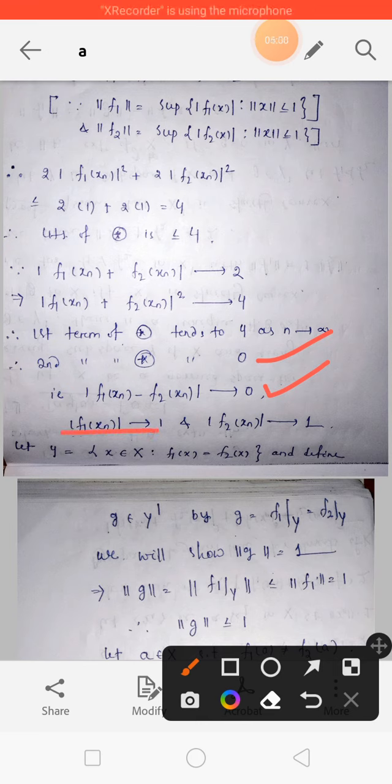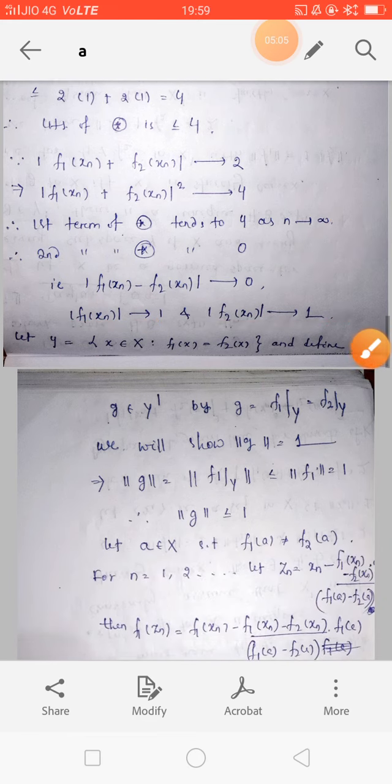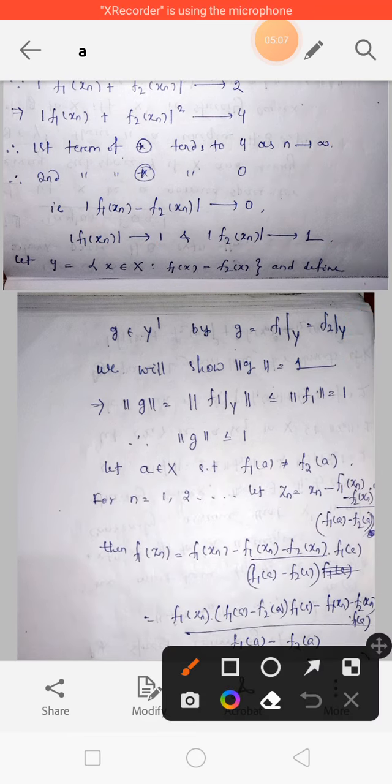f1(xn) converges to 1 and f2(xn) converges to 1. Okay, as we said recently. So Y equals the set of x belonging to X such that f1(x) equals f2(x), and define g belonging to Y' by g equals f1|Y equals f2|Y.